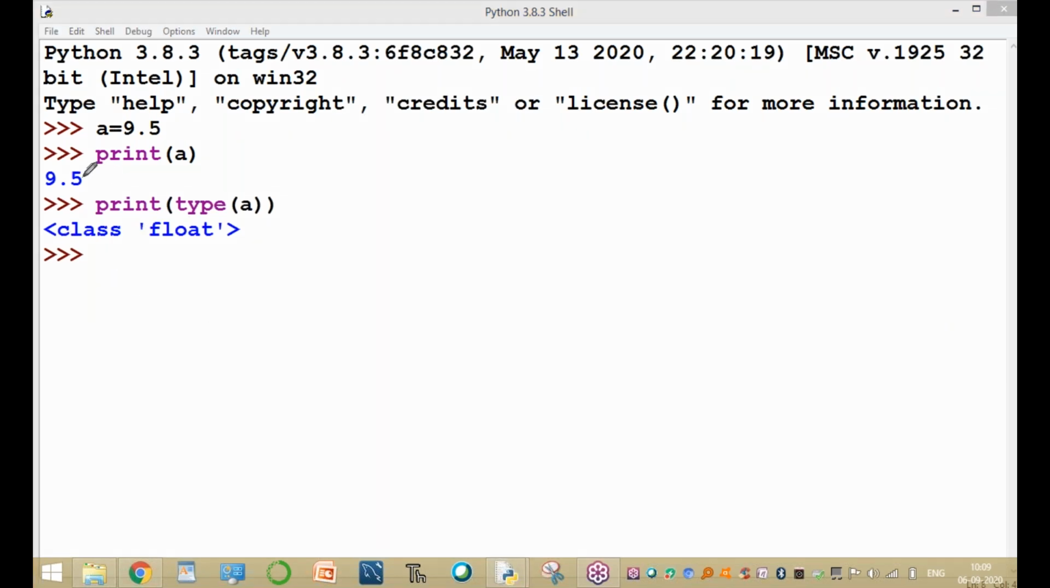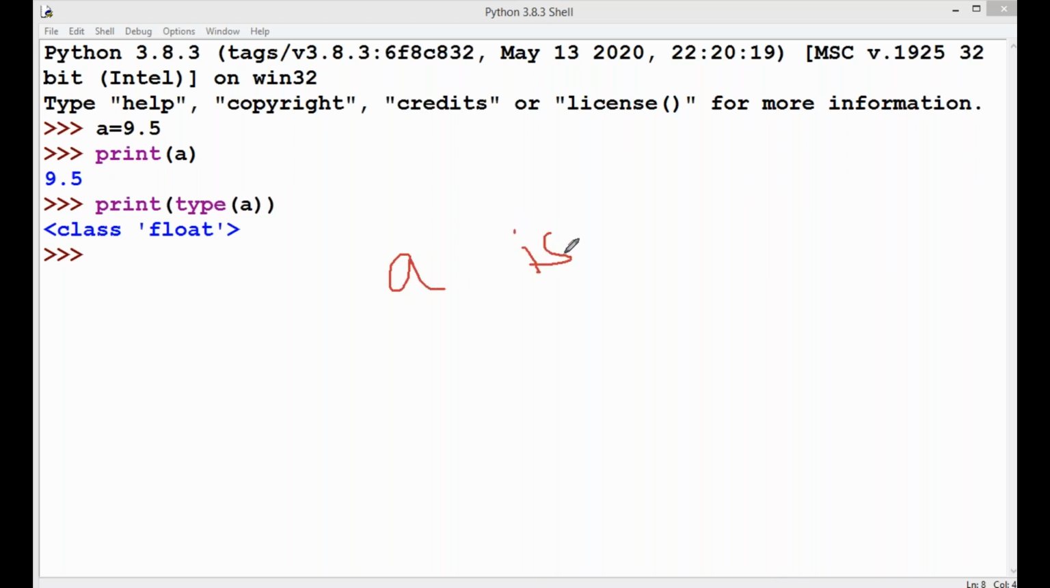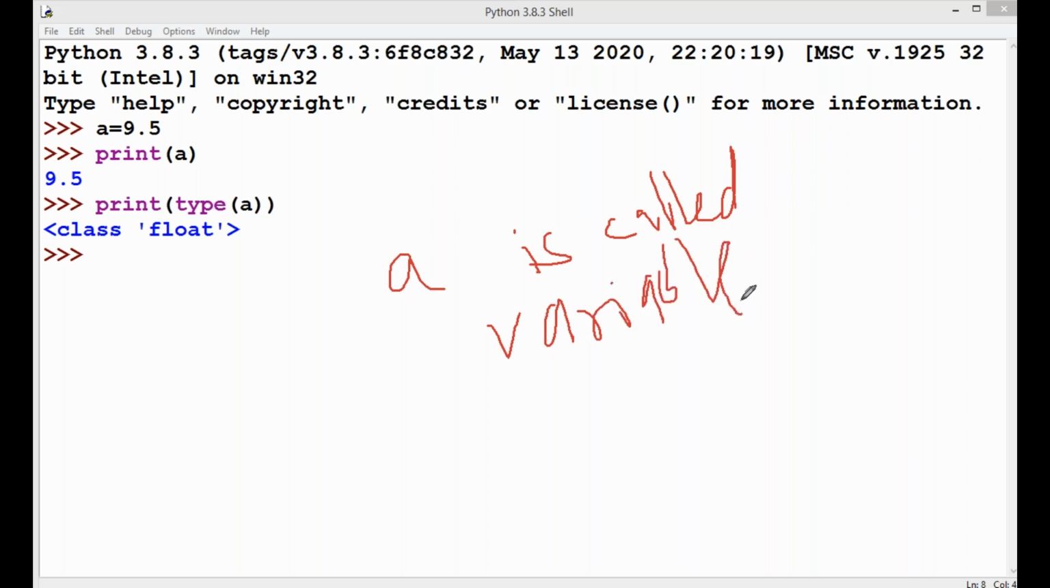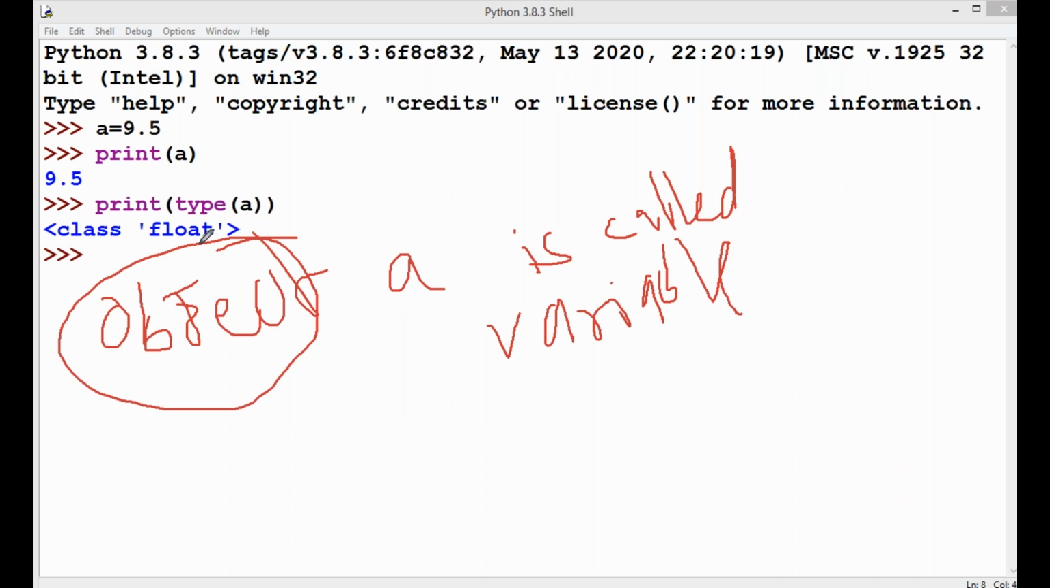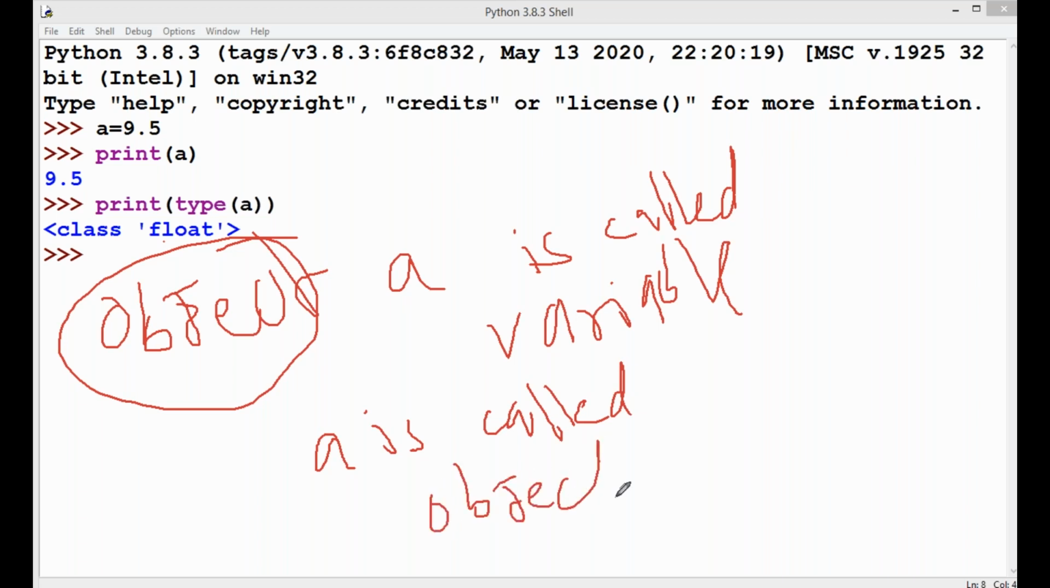Here, in other programming languages, A is called a variable. In C, C++, Java, JavaScript, in every programming language, we call it a variable. But in Python, everything is an object. That is a very important point. So here, A is called an object of the float class.